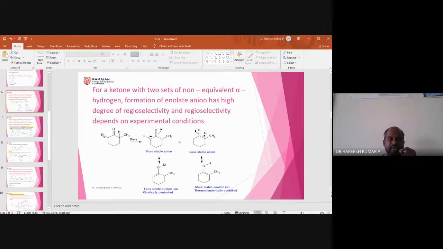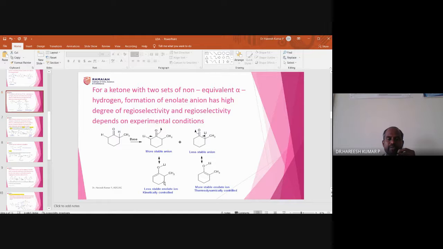So in this slide, you need to remember that suppose a methylene proton is lost, and there will be an anion formation, and there will be an enolate formation, then such a compound is called kinetically favored or kinetically controlled. Suppose a methine proton is lost and a double bond forms.